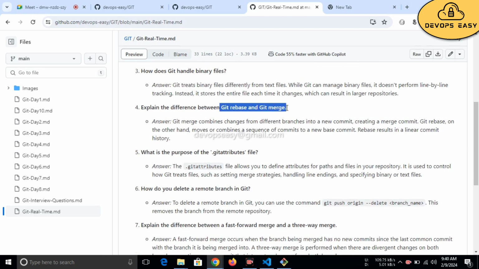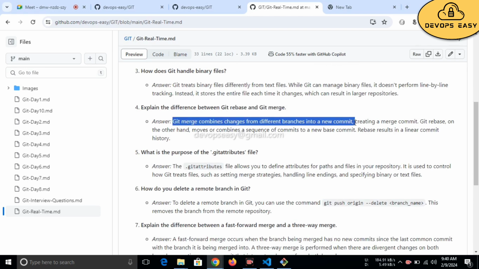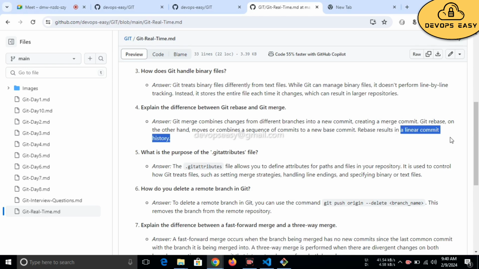Difference between Git rebase and merge. I told you, right? In every interview, they are going to ask. Git merge combines changes from different branches into a new commit, creating a merge commit. Whenever you do git merge, it will create a new commit. Git rebase, on the other hand, moves or combines a sequence of commits to a new base commit. Rebase results in a linear commit history.